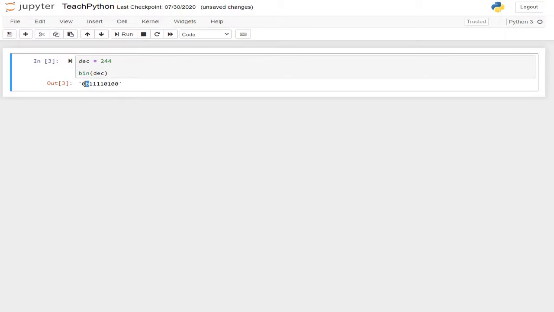So why this 0b? The question comes to mind, why this 0b? In Python there is a way in which it is identified whether it is a binary, octal or hexadecimal number.